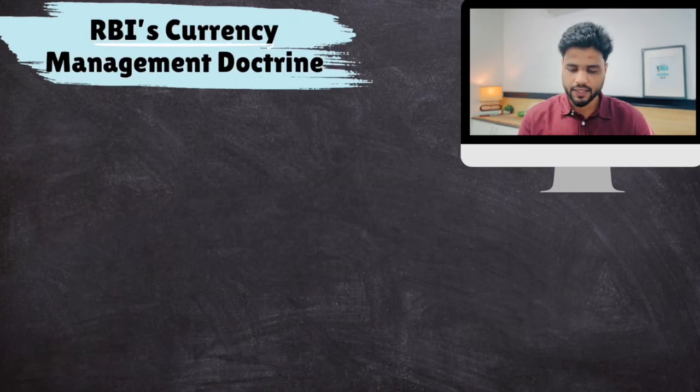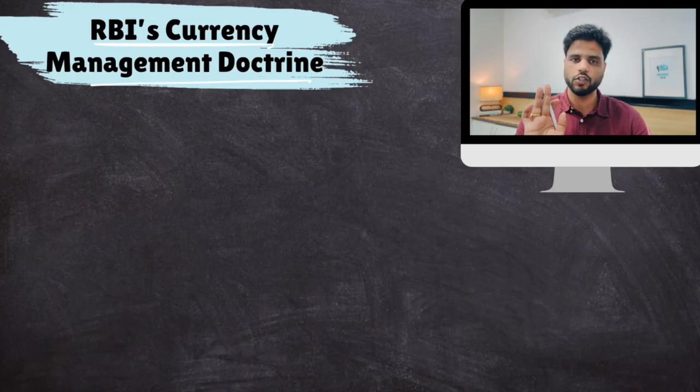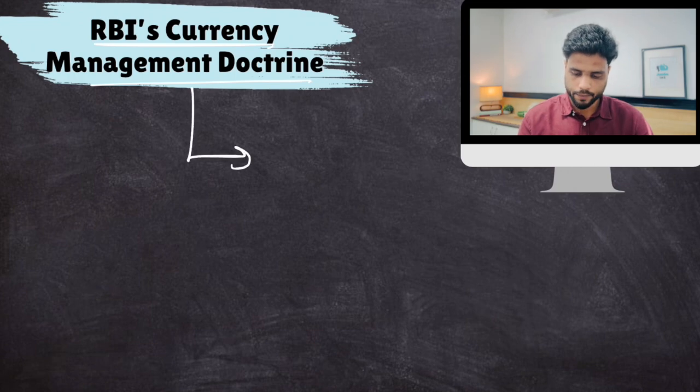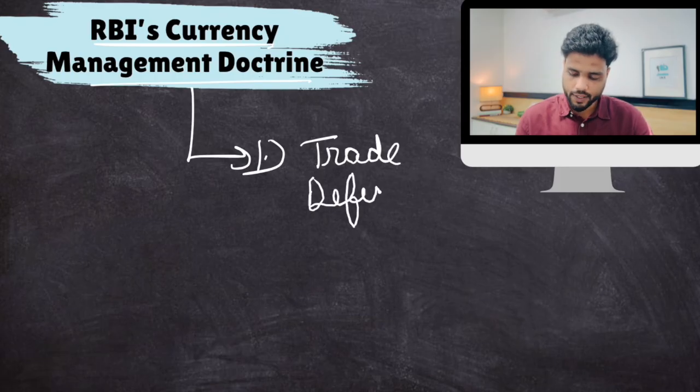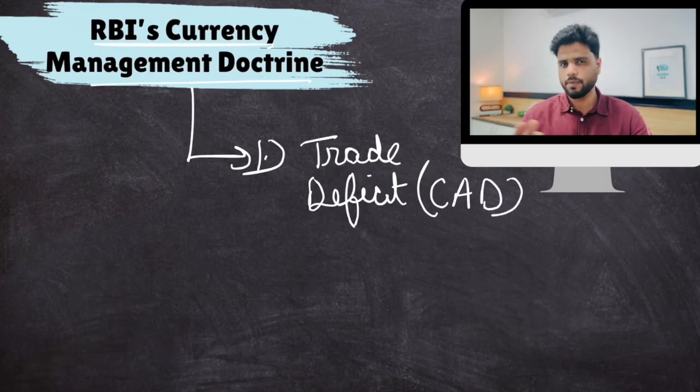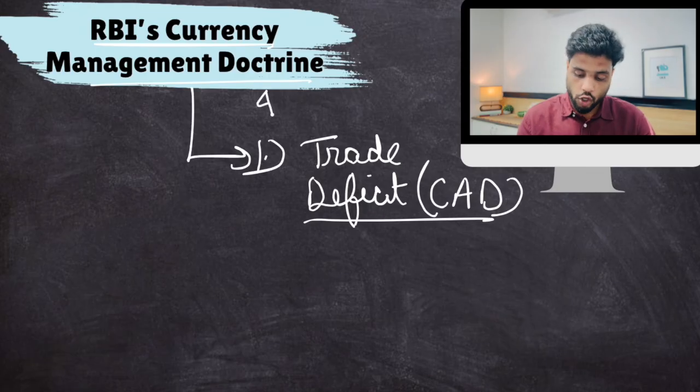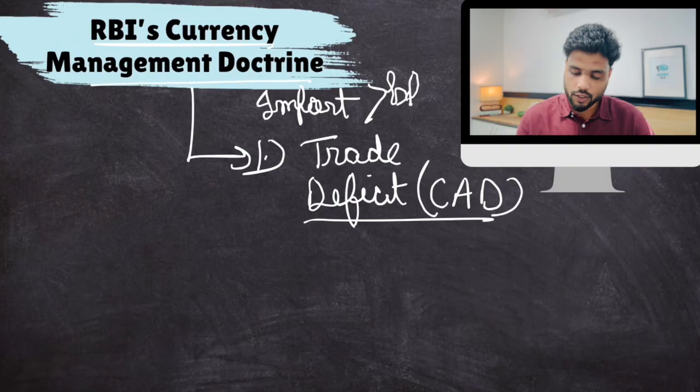So, RBI's currency management doctrine. What is RBI's doctrine? Look, rupee declines because of two things. Number one, if you run a very high trade deficit, or let's call it current account deficit, because trade deficit is part of current account deficit. Now, this deficit happens when your import bill is way more than your export bill.